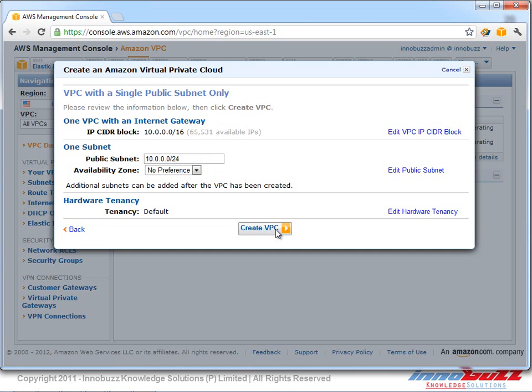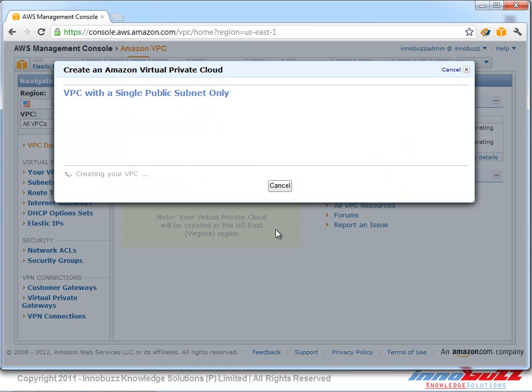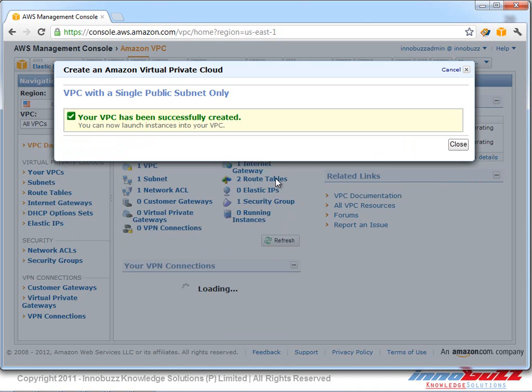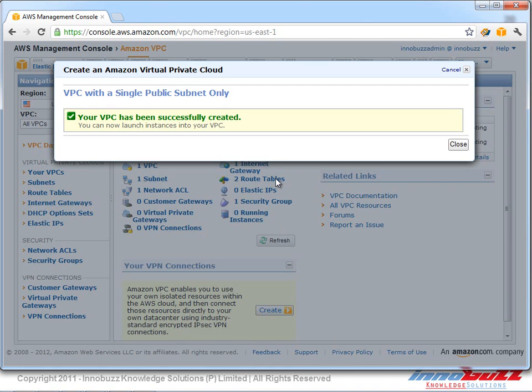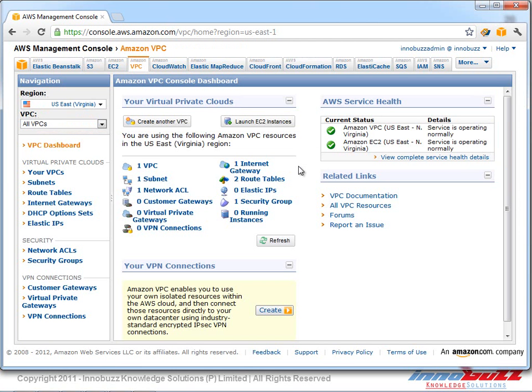I'm going to keep it as the class A IP address, and we click on create virtual private cloud. Okay, the virtual private cloud has been created. We click on close, and we can see that we have a virtual private cloud running under the Amazon management console.